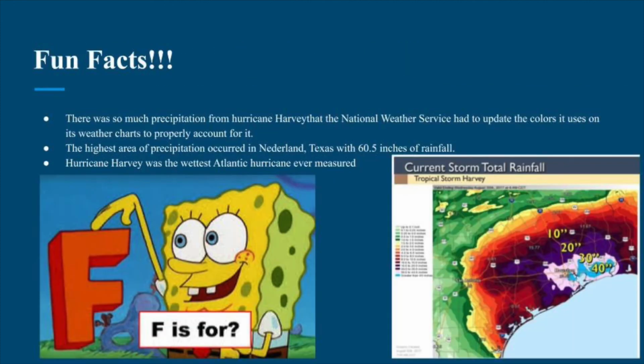Fun facts. There was so much precipitation from Hurricane Harvey that the National Weather Service had to update the colors it uses on its weather charts to properly account for it. The highest area of precipitation occurred in Nederland, Texas, with 60.5 inches of rainfall. Hurricane Harvey was the wettest Atlantic hurricane ever measured.